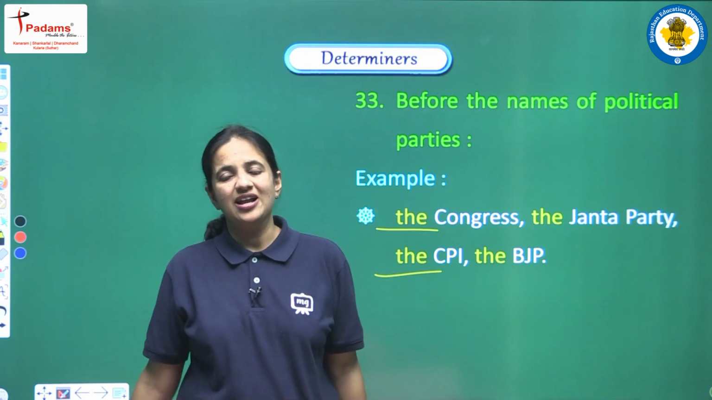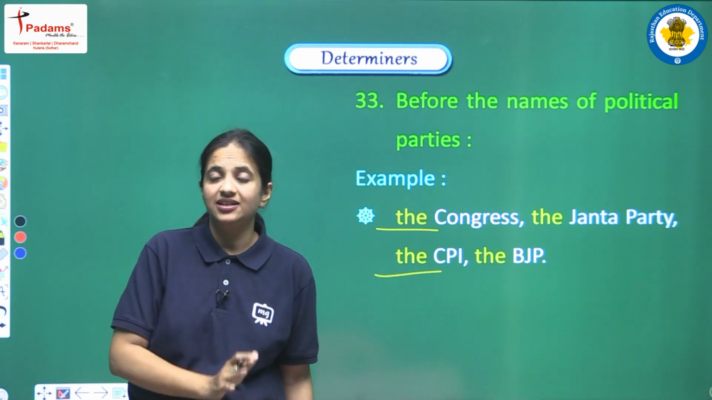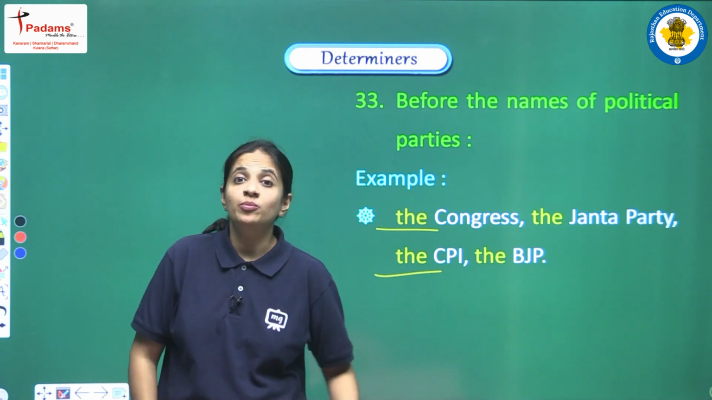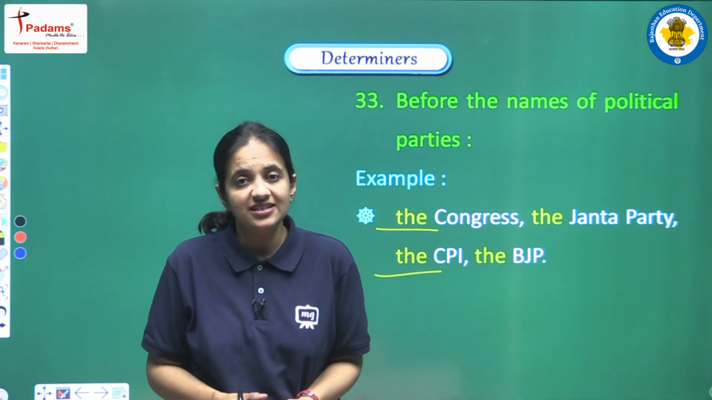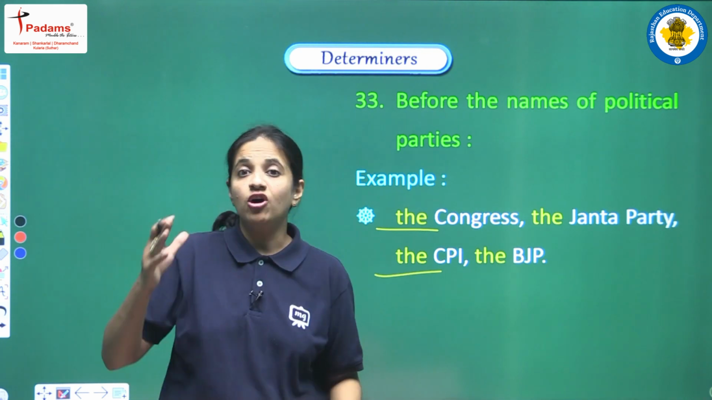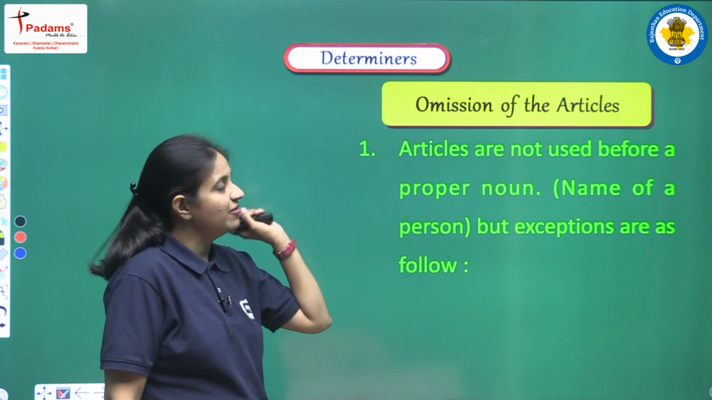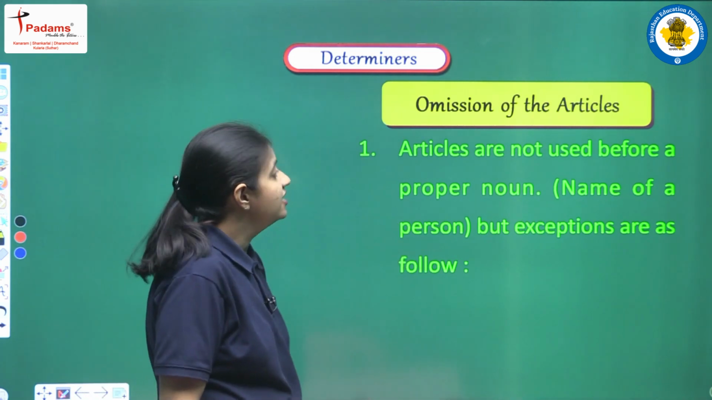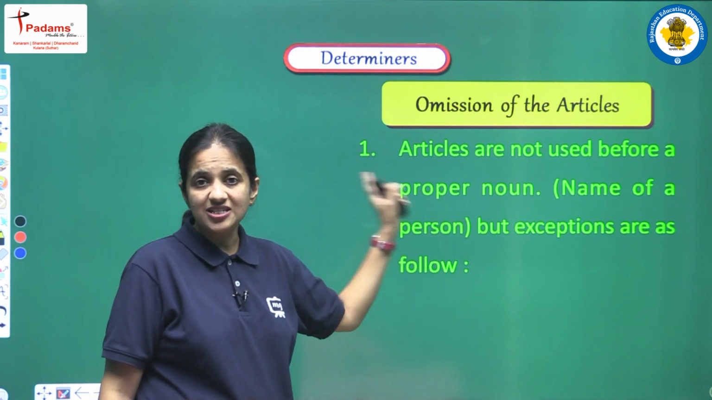Okay, so now we have discussed the different uses of a and the, and now we will read the omission of articles. So yes, there are certain sentences in which we cannot use any article, and that is known as omission of articles. So now we are having omission of the articles. Let's see. Articles are not used before a proper noun. So this is the first omission.